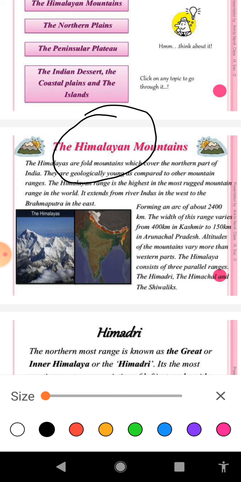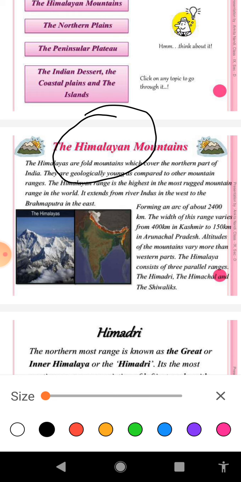Second very relevant point, they are running along the northern frontier of our country, just like an arc, in between the gorge of Indus in the west to the gorge of Brahmaputra in the east. Total length is about 2400 km. The width of the Himalayas varies from 400 km in Kashmir to 150 km in Arunachal Pradesh.